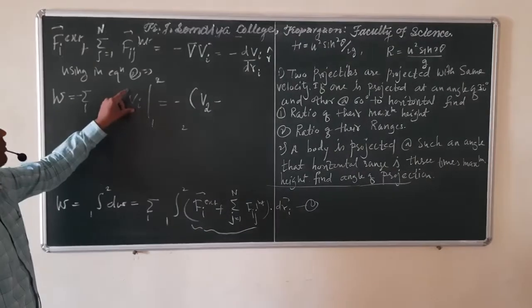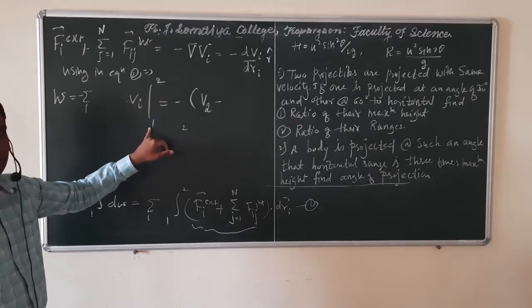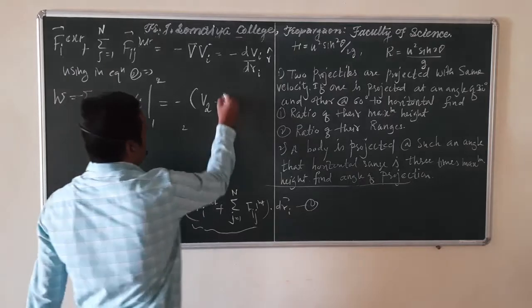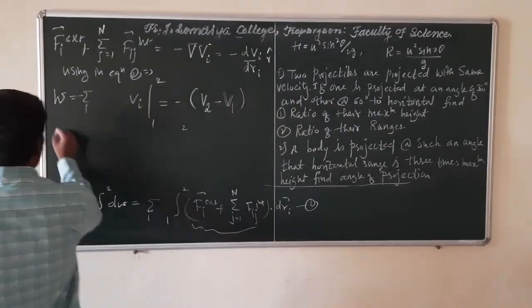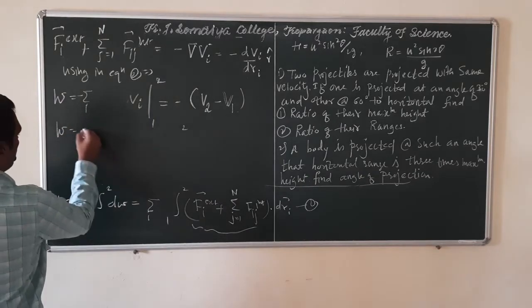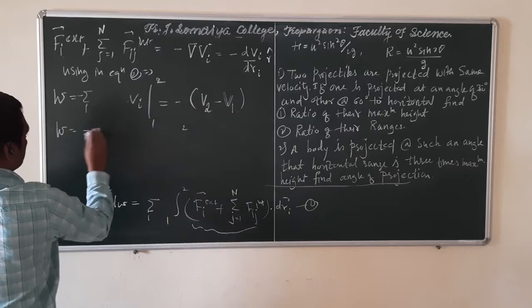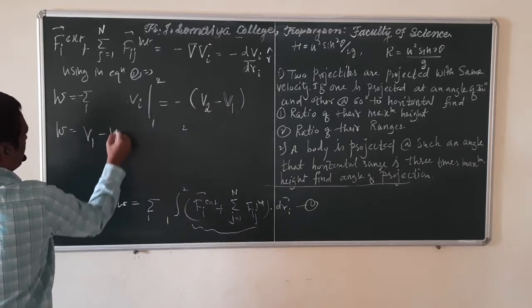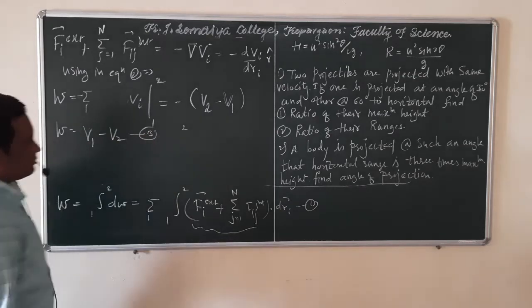So that is the sum of potential energy of all the particles in the first configuration. So this is nothing but V1. So we can write W is equal to minus, if you multiply this minus sign to this term, it will become V1 minus V2. Call this equation 3.